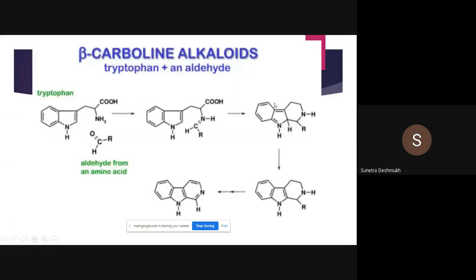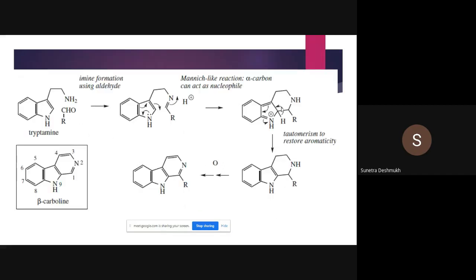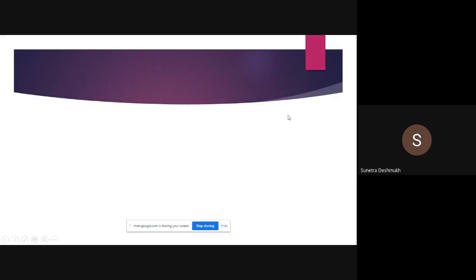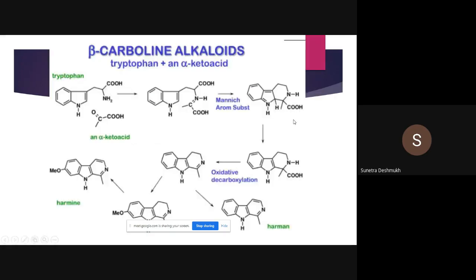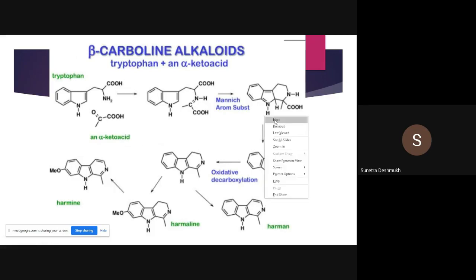Then we went through beta carboline alkaloids. Tryptophan reacts with an aldehyde to get beta carboline. After that we saw how to synthesize harmaline and harman from tryptophan. If we react tryptophan with an alpha keto acid, we get harmine and harman as alkaloids.